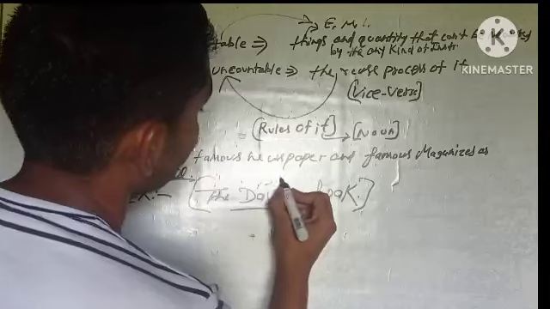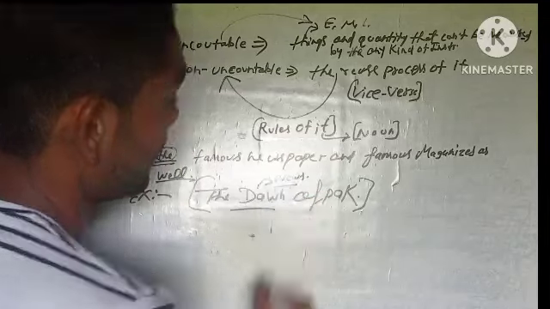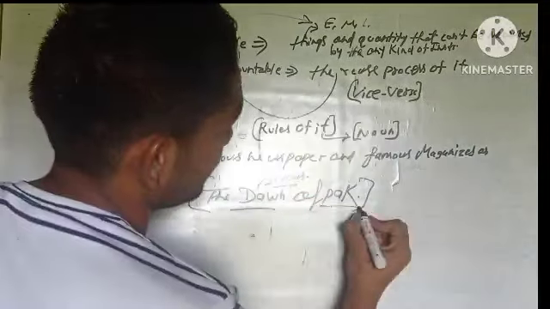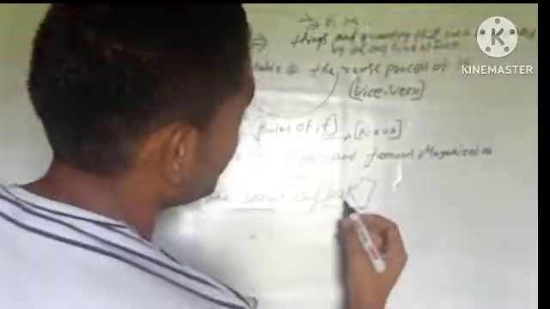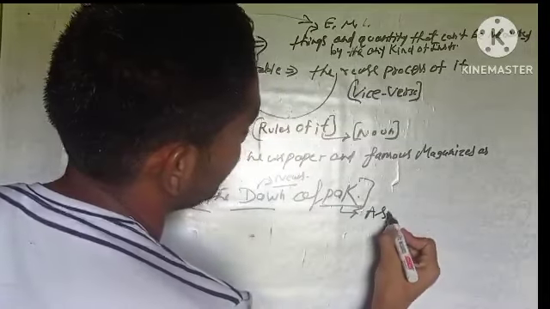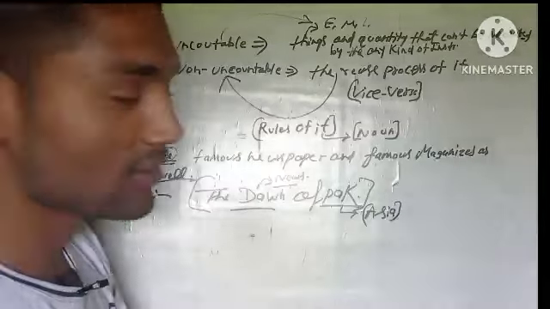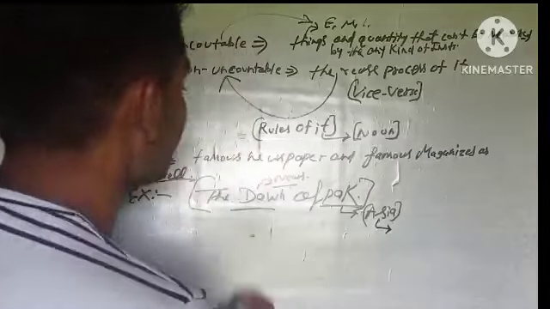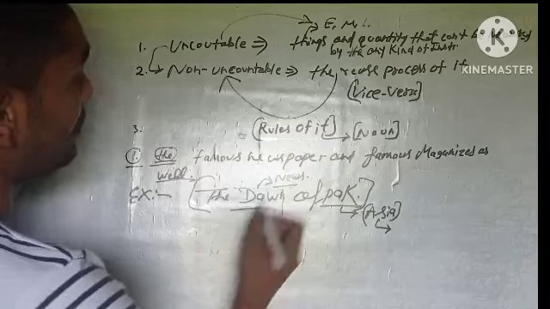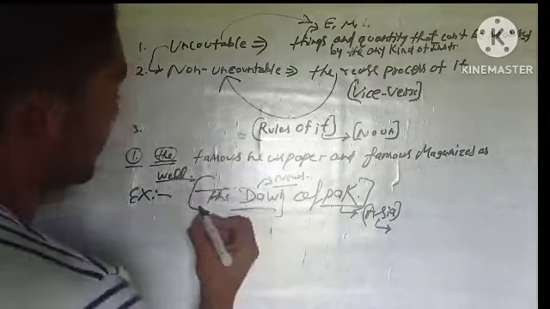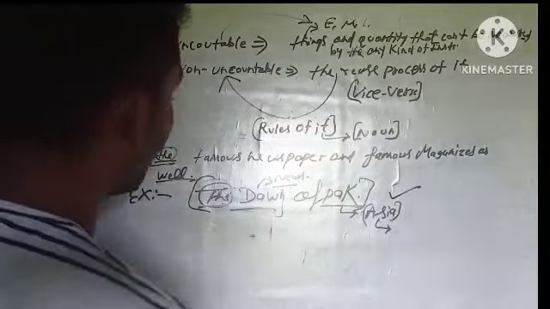So the Dawn is the newspaper of this country, and Pakistan is the country located in Asia. Asia is a subcontinent. Dawn is a newspaper, so we will use the article the. So this is the correct sentence.